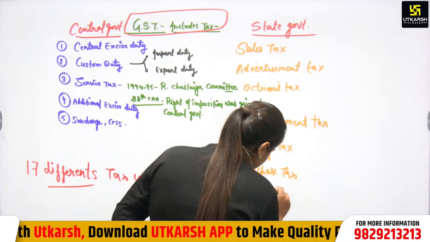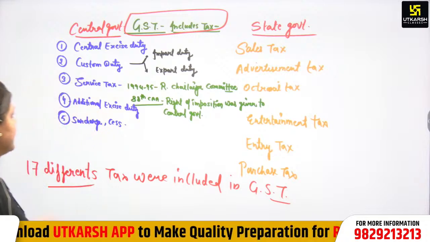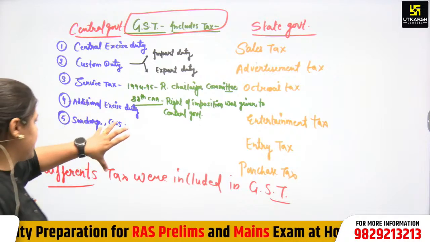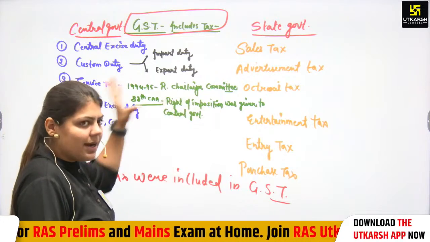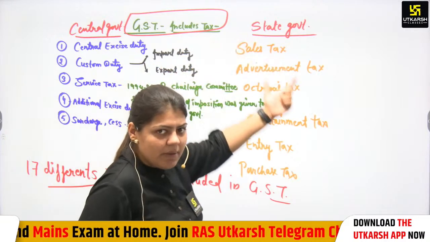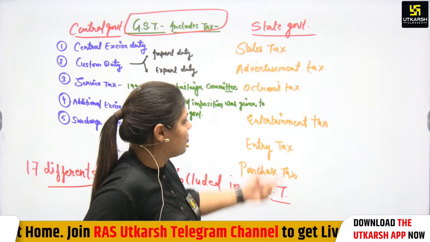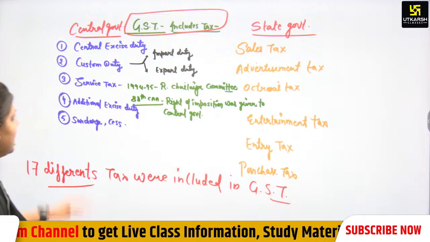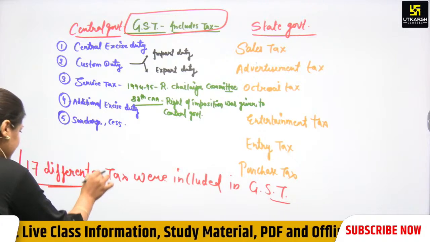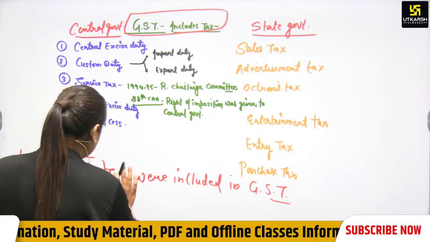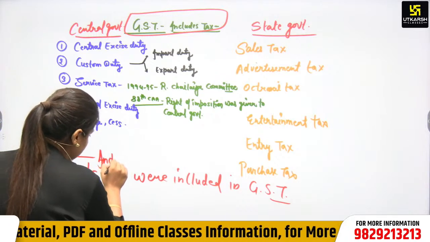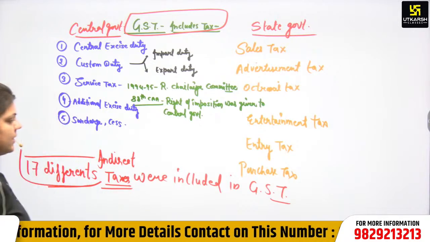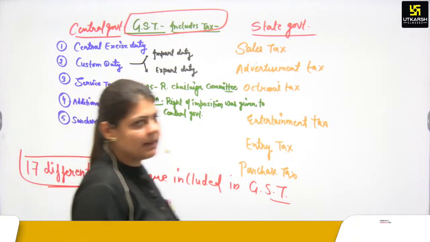That is a big point, and some of the examples are here. Central excise duty, custom duty, which is a part of import duty and export duty. Service tax, additional excise duty, surcharge and cess, these all are included in GST. And the state government taxes are sales tax, advertisement tax, octroi, जिसे चुंगी कर कहते हैं, entertainment tax, entry tax, purchase tax, these all are included in GST. So different 17 indirect taxes were included in GST. That is a big point. So you have to remember that.